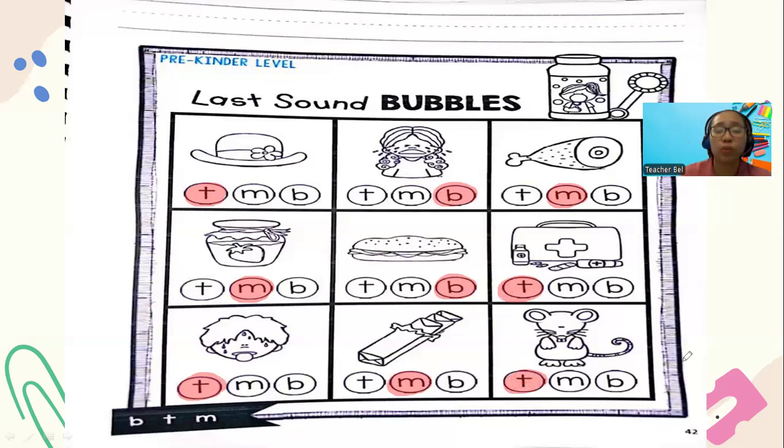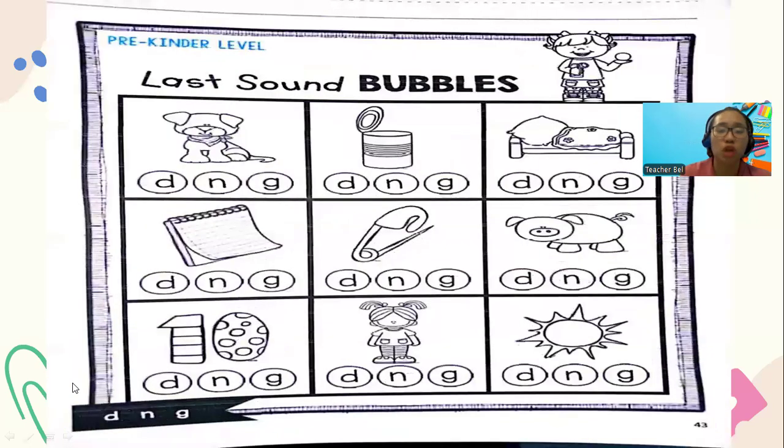Now, if you're done with this work, good job. But if you're not yet done, pause the video. Play it again once you're done. Can I move to the next page? I am going to erase this one. Let's jump to the next in page 43. If you're starting to work on this one, remember to write first your name, okay? Now, if you're done writing, we need to color our circles.